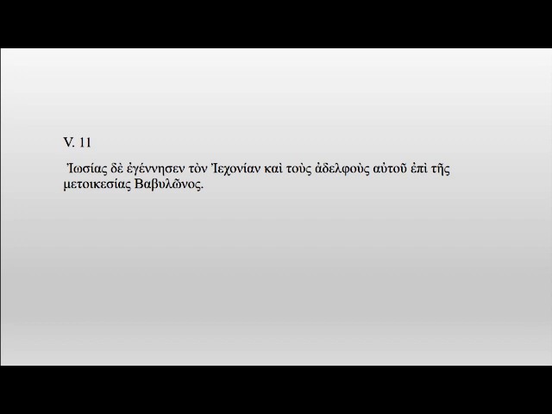Epi is a preposition. When it comes with the genitive, it usually means at the time of. Metikesias is from the noun metikesia. It's the deportation, but usually means resettlement, a change of habitation. With the information of Babylon, we know that it's talking about the Babylonian captivity. So epi should be translated in the sense of during: during the deportation to Babylon.